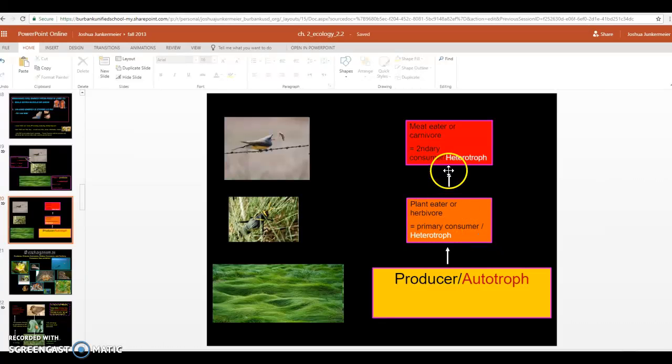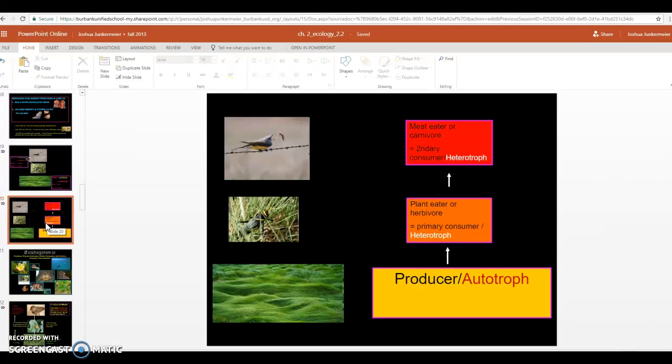The next animal in a food chain we would call a meat eater or a carnivore. That's old vocabulary. Our new word to describe something like this bird, which eats other animals, we call them now secondary consumer. So please think about that word, secondary consumer. Practice it because you're going to use that a lot. Secondary consumers are at the top of the food chain in this example. So it goes from autotrophs to primary consumer heterotroph to secondary consumer heterotroph. Again, make sure you draw these definitions and make them look like a food chain in your notebook for slide 20. All right, let's move on.